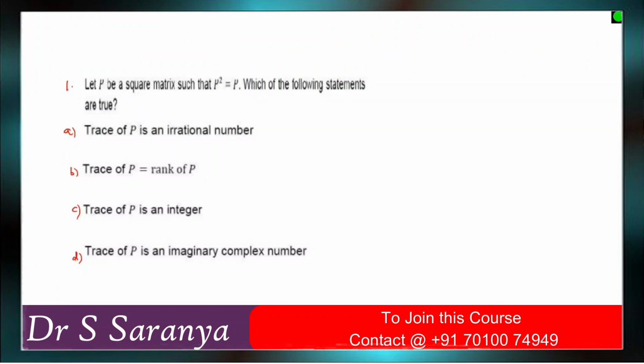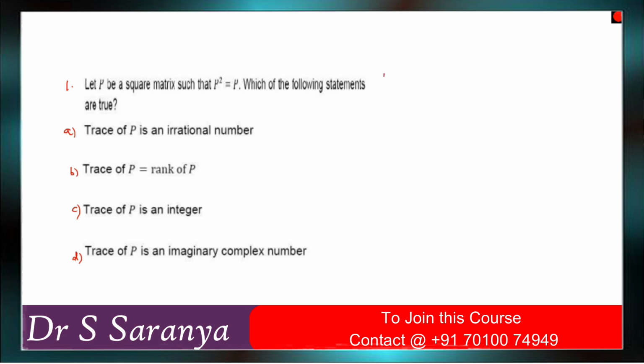Hello everyone. Today we are going to solve the problems on the 26th November 2020 part C linear algebra paper. Okay. So now, linear algebra problems. First problem: let P be a square matrix such that P squared equals P. Which of the following statements are true?